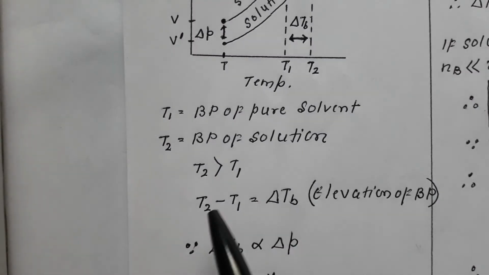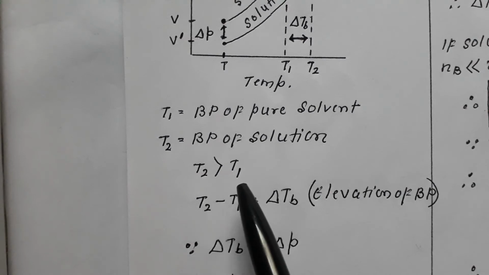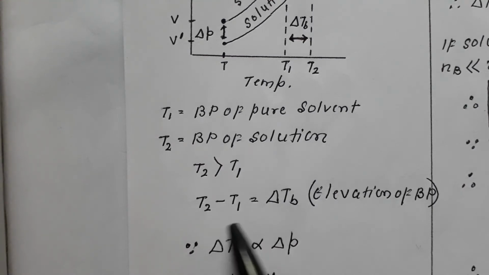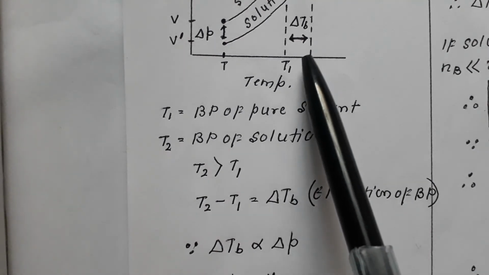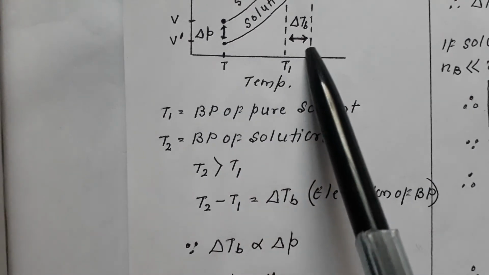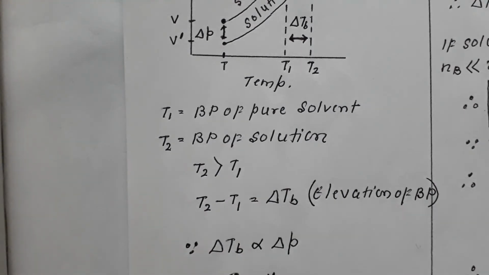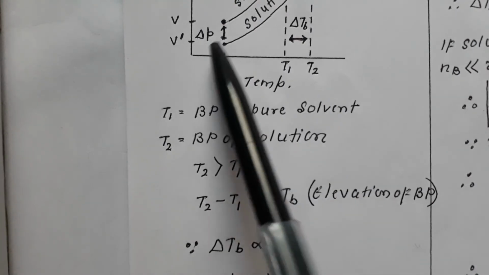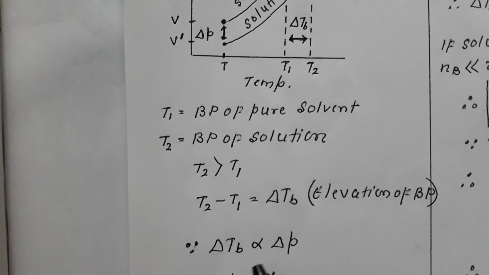From the graph it is clear that compared to T2, T1 is less. T2 is the boiling point of solution, T1 is the boiling point of pure solvent, T2 is bigger, T1 is smaller. The difference between the two boiling points is termed del TB, which is termed elevation of boiling point. I said this elevation of boiling point del TB depends upon del P. Del TB is proportional to del P. What is del P? It is lowering of vapor pressure.